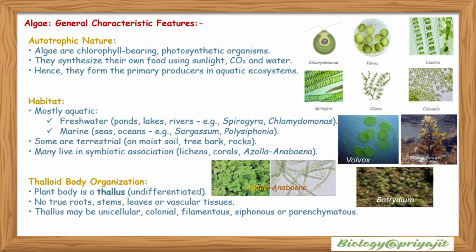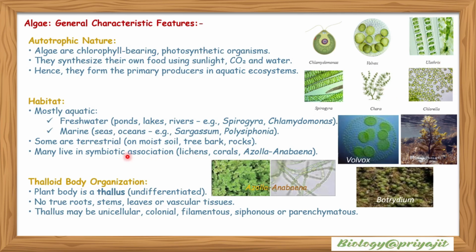Algae are autotrophic in nature. They are chlorophyll bearing photosynthetic organisms. They synthesize their own food using sunlight, carbon dioxide and water. Hence, they form the primary producers in the aquatic ecosystem.